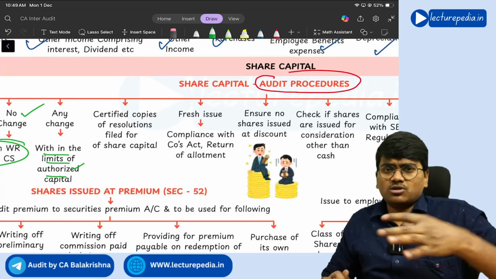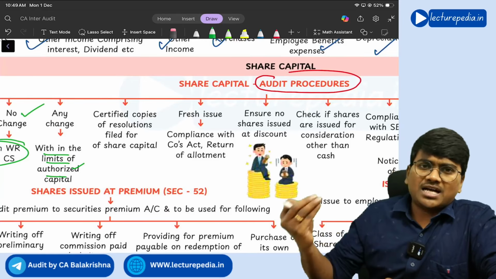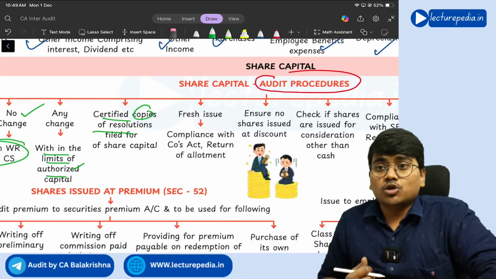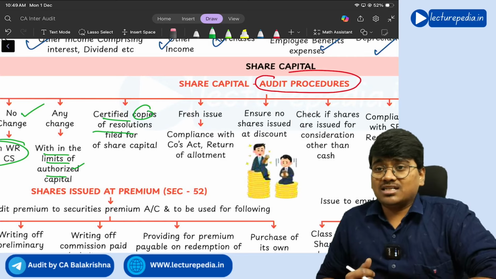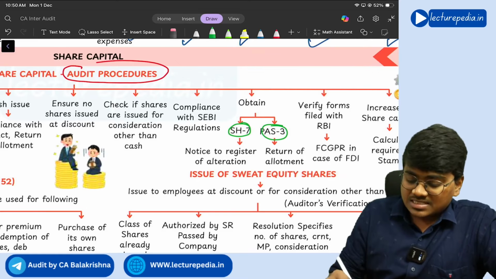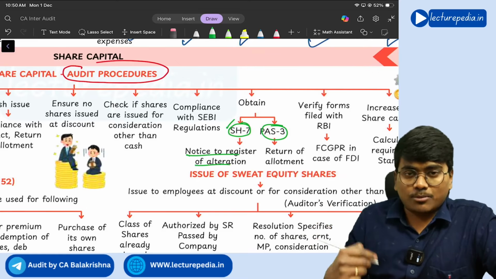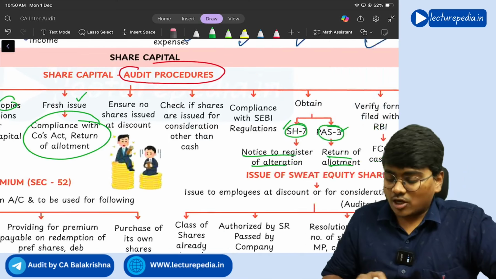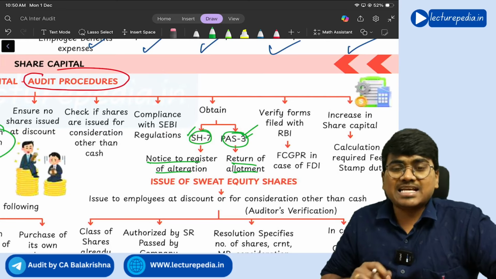And for the purpose of increase of share capital, you will pass board resolutions and shareholder resolutions. So obtain certified copies of those resolutions. And in case any fresh issue of shares has been made, then you need to file certain returns as per the Companies Act. What are those returns? These only: SH7, PAS 3. SH7 is the notice to registrar about alteration, PAS 3 is the return of allotment. So in case of fresh issue, you need to check whether that return of allotment, PAS 3, has been filed or not.